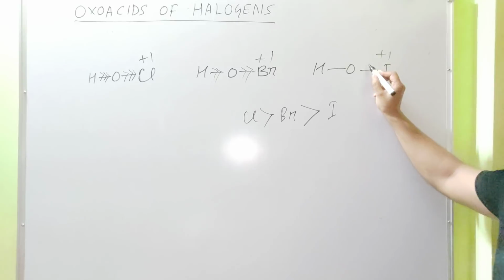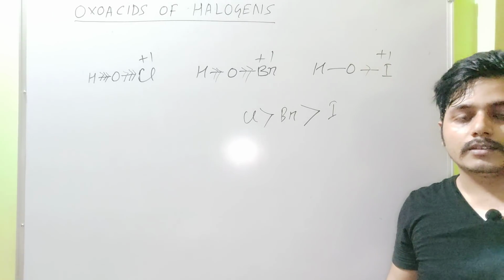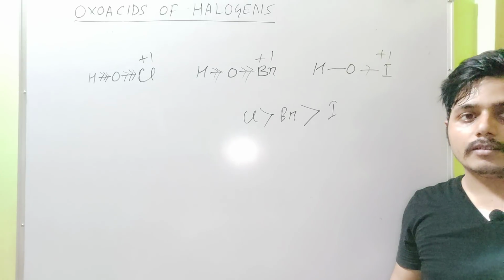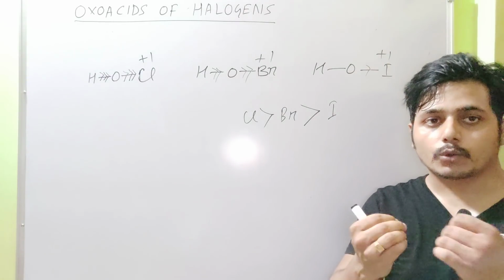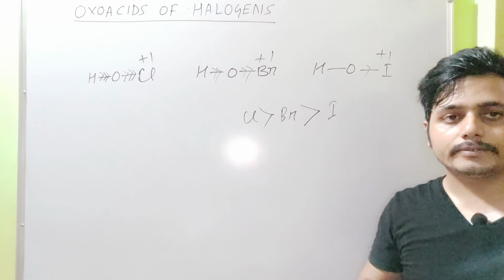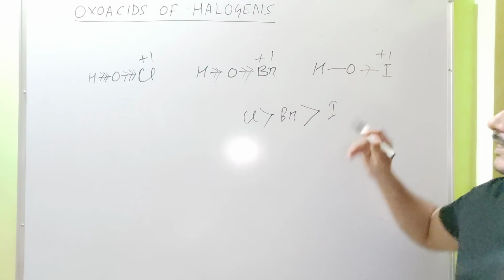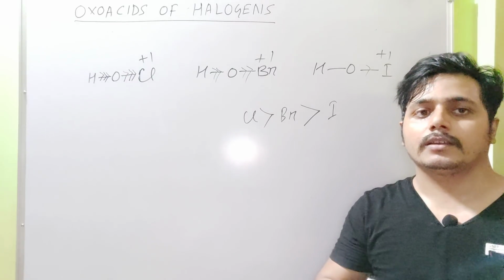In this case, iodine is a less electronegative element, so it attracts electrons loosely, weakly. In turn, this oxygen attracts bond pair electrons towards itself loosely.